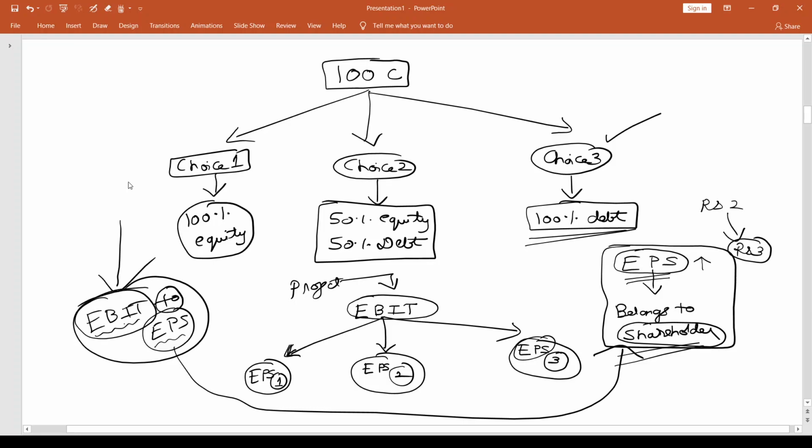We understood why we started with EBIT. We understood why we landed at EPS, what the logic was, and we finally concluded by saying that this is one way of looking at financing decisions and not the only way. In the following videos, we are going to take examples in the form of numerical problems, and we are going to understand how this analysis has to be done, and in doing so, we'll be learning a lot of concepts in this topic area.